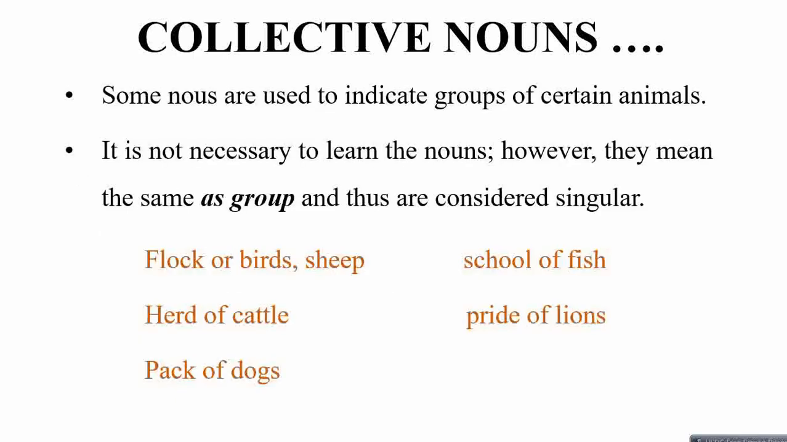More information: some nouns are used to indicate groups of certain animals. It's not necessary to learn the nouns, however they mean the same as group and thus are considered singular. आप इनके नाम याद भी ना रखें लेकिन इसका मतलब यही है कि अगर आप इस वर्ड को यूज़ कर रहे हैं तो इसके बाद जो verb है वो singular ही consider किया जाएगा. Flock of birds, flock of sheep, herd of cattle, pack of dogs, school of fish, pride of lions.